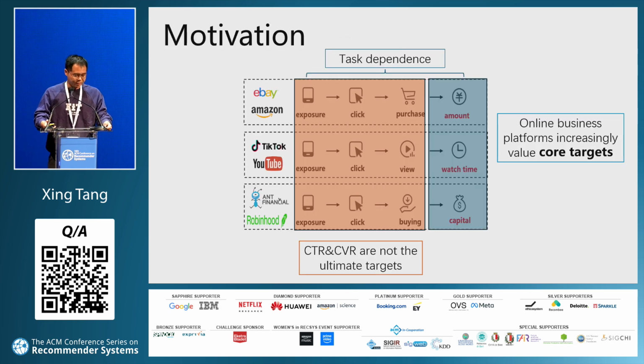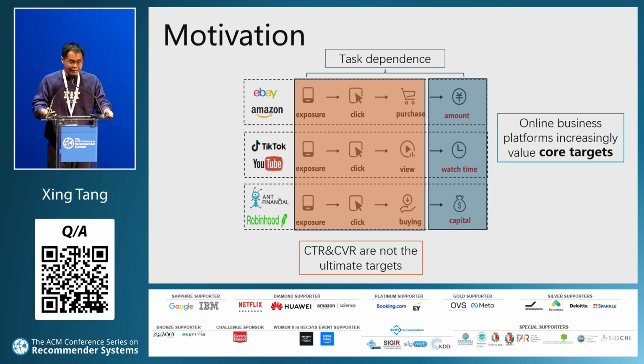We first consider some typical user behaviors in online business platforms. In a video sharing platform, such as TikTok, a video is exposed to the user. Then the user decides to click and view the video.